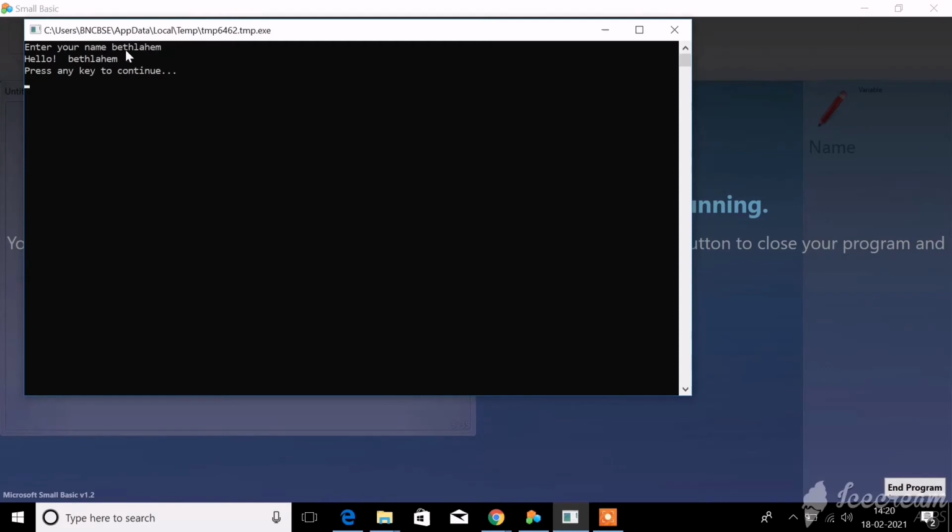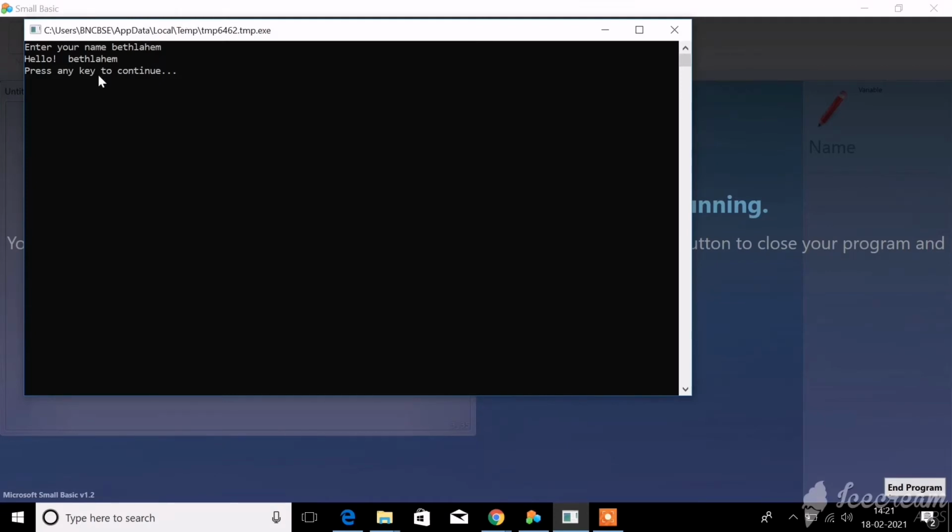The name Bethlehem I did not give in the program. In the program I did not type Bethlehem, but in the output screen I have typed Bethlehem. This is how you can make changes even in the output screen. This is the process of giving input in the output screen.